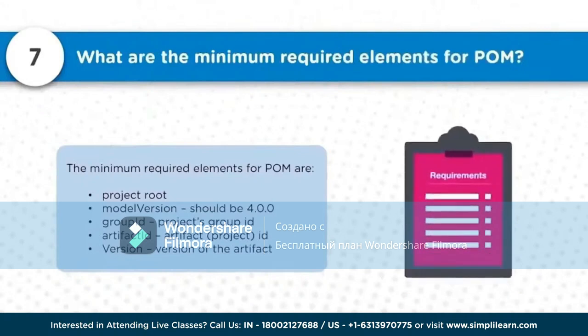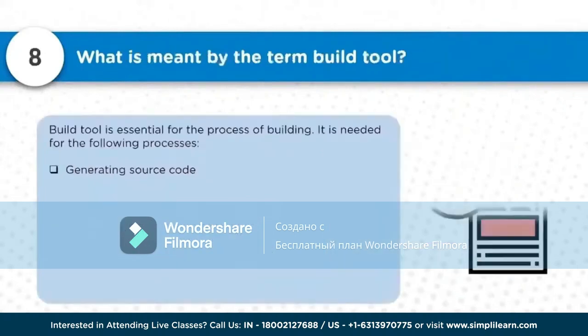Now, what are the minimum required elements for a pom.xml file, without which the file will not be validated and will produce validation errors? The minimum required elements are the project root, the model version, which should be 4.0.0, the group ID of the project, the artifact ID of the project, and the version of the artifact. These are the minimum things we need to define so that we understand what kind of artifact we are trying to create. Without these, the validation of the POM file will fail and the build will also fail.